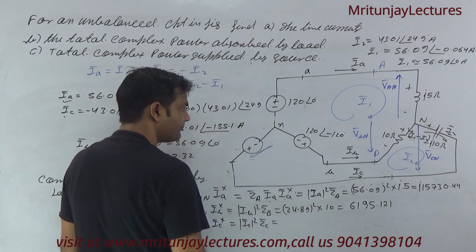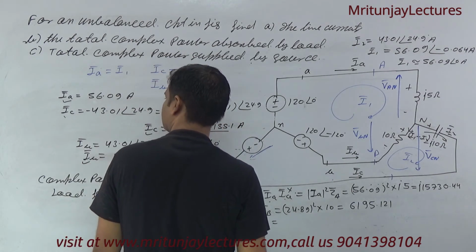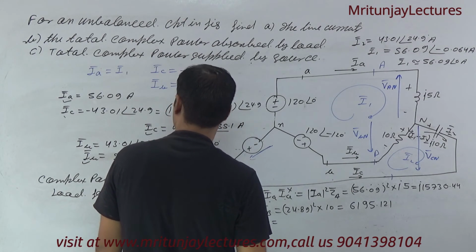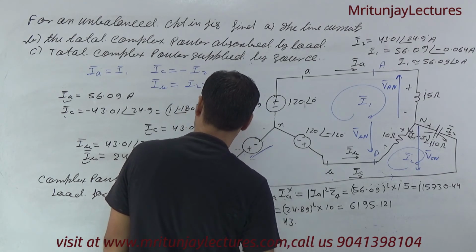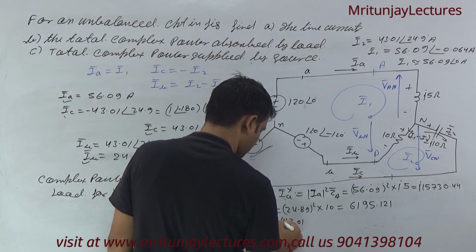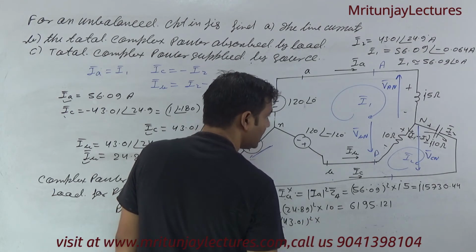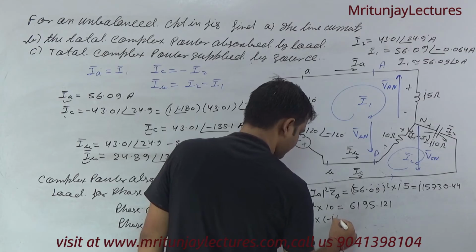What about IC? IC is written as, we got 43.01 to the whole square, only magnitude, and that is minus J10.